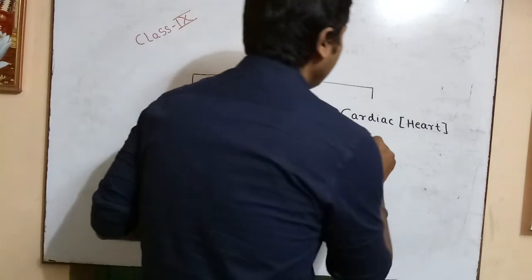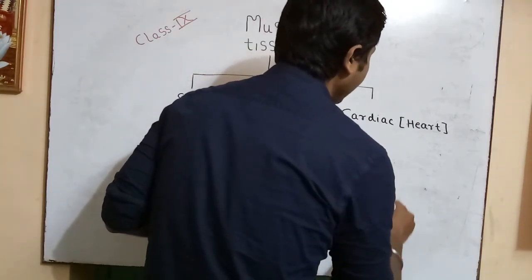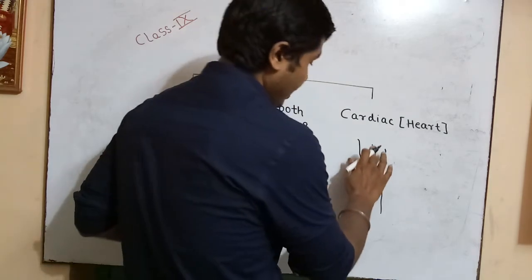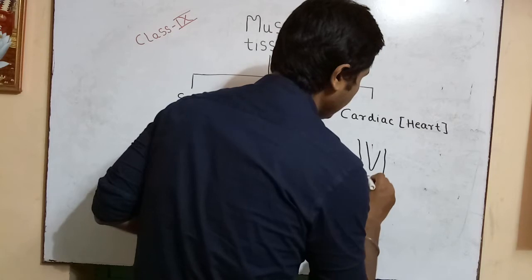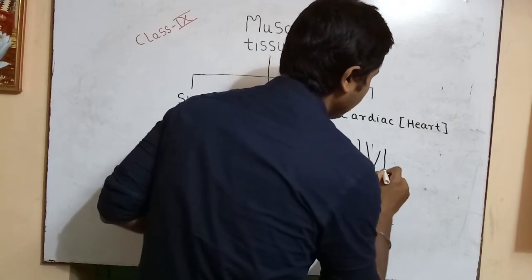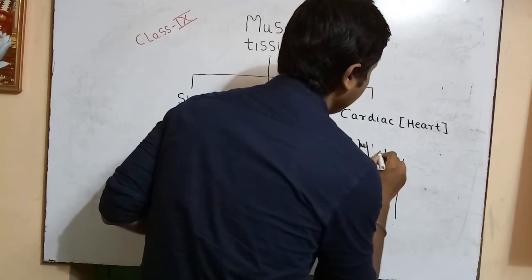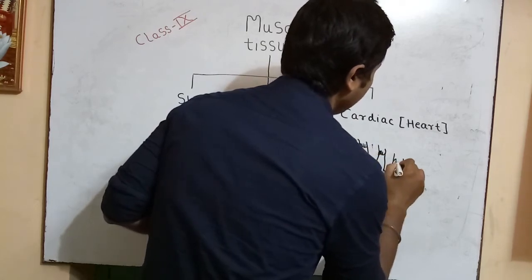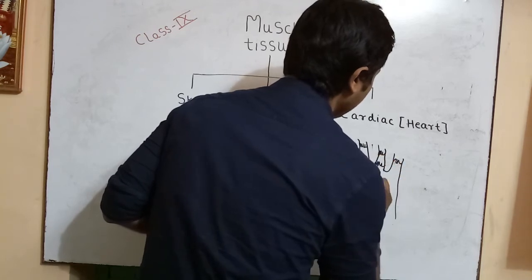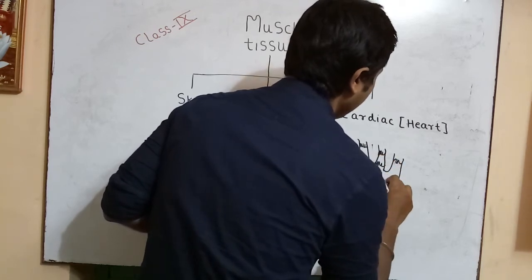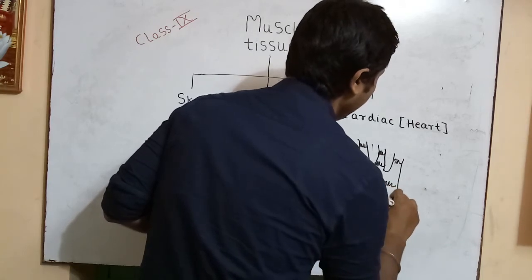And the structures basically, they are also striated, but the only difference here is that their different muscles are interconnected like this, and they are also striated. Okay, so this is all about the muscles.